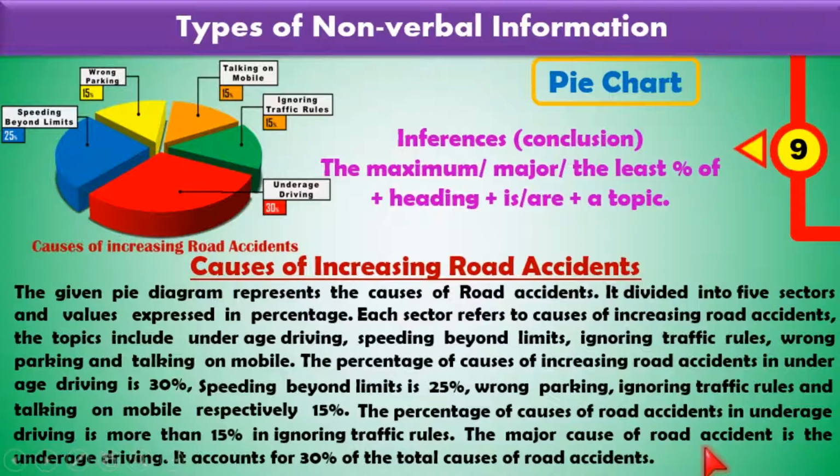The major cause of road accident is underage driving. So here the major cause of road accident is underage driving. It accounts for 30% of the total causes of road accident. In this way, you can transfer pie chart information to a paragraph and can score full marks. I think it is very easy. Now I hope you are able to transfer a pie chart to a paragraph.